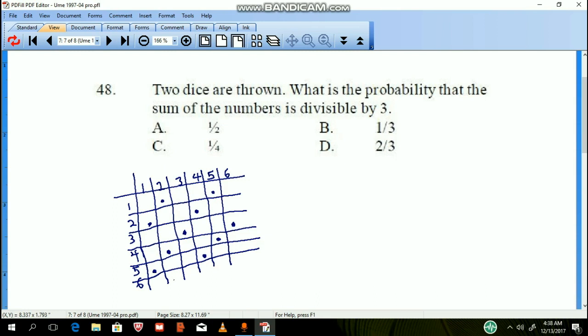7 is not divisible by 3. 8 is not divisible by 3. 9 is divisible by 3. 10 is not divisible by 3. 11 is not divisible by 3. 3 plus 2 is 12. 12 is divisible by 3. So we have 2 2 in each case. That would be 1, 2, 3, 4, 5, 6. 2 times 6, that is 12. So we have 12 over 36, which will be 1 over 3. Option B.